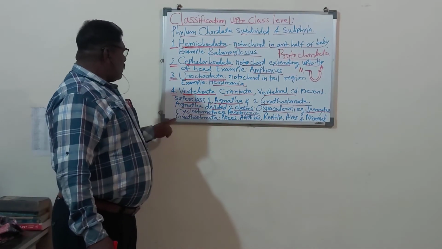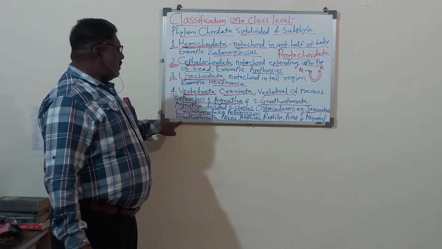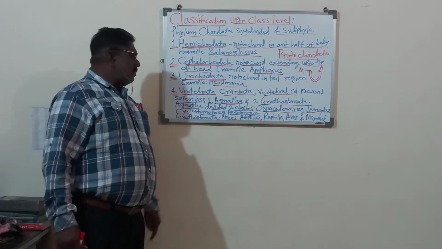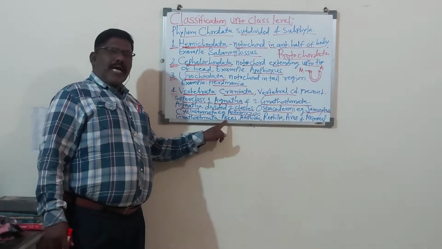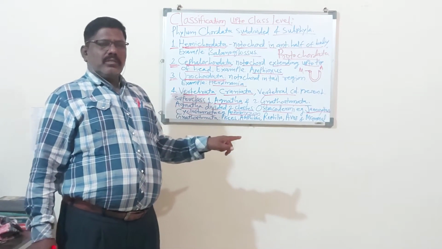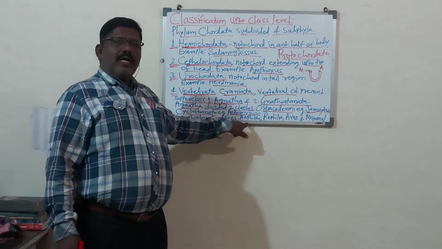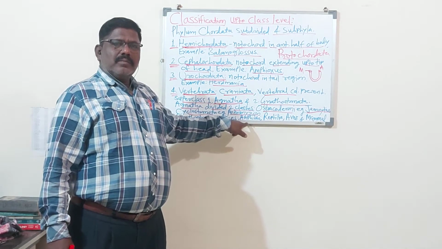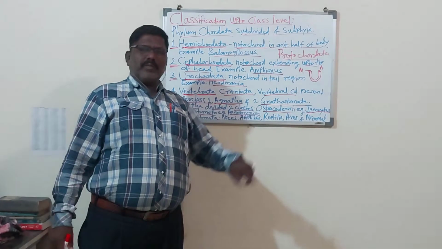Now, these Gnathostomata are divided into 5 different classes. The first class is the Pisces, which is also called the fishes, aquatic animals. Then next are Amphibia, Reptilia, Aves and Mammals.